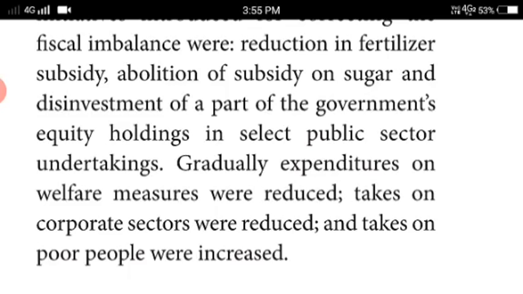What are they saying here? The reduction of subsidies. Whatever subsidies were given by the central government as well as the state government to the public are all reduced by the fiscal reform. And subsidies given to the cash crop farmers, which means the sugar cultivators, and subsidies on sugar, and disinvestment of part of the government's equity. Whatever equity the government held in sugar companies, and the holdings in select public sector undertakings.